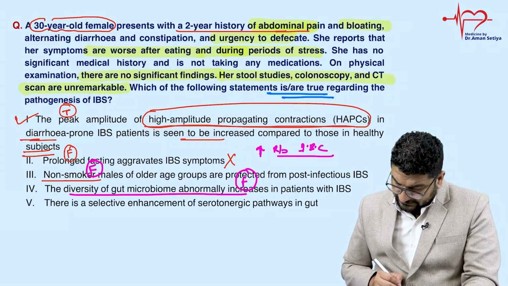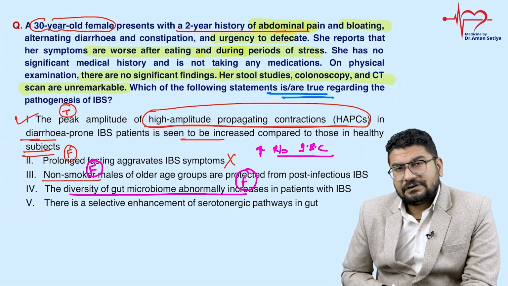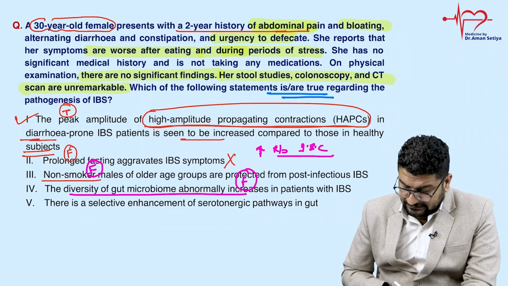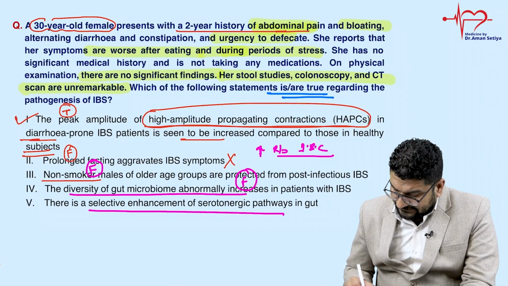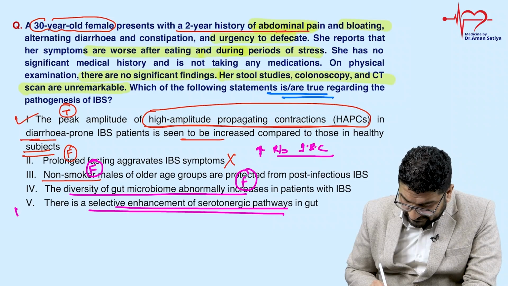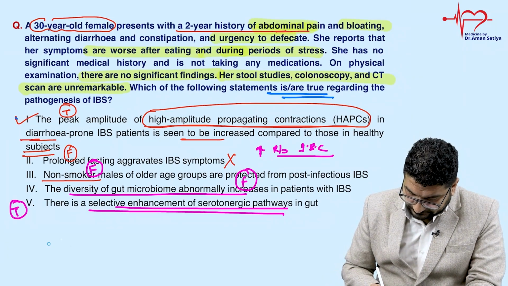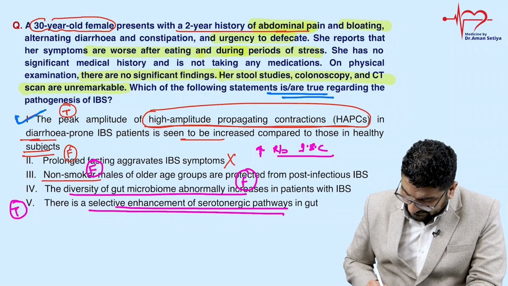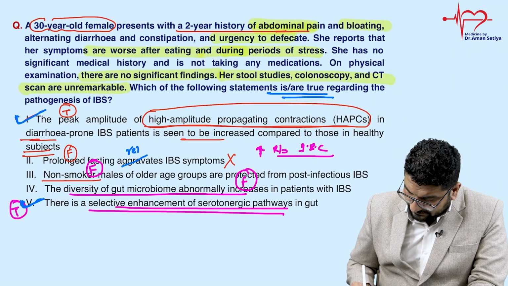There is selective enhancement of the serotonergic pathway in the gut. IBS exact pathology is unknown, but in patients who have IBS there is some enhancement of the serotonergic pathway and some visceral gut hypersensitivity. So this is probably a true statement. Statement 1 is correct, statement 5 is correct. Prolonged fasting will relieve the symptoms.